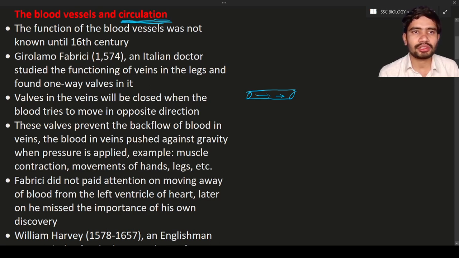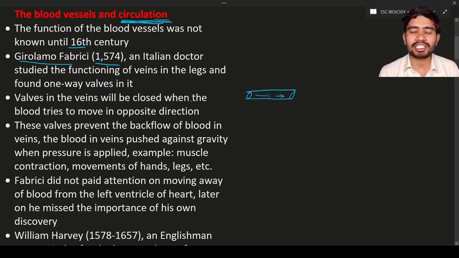Here, the function of the blood vessels was not known until the 16th century. Till the 16th century, people did not know about the circulation, and they did not know how the blood vessels work. But in the time of Fabrici, that is 1574, there was a doctor known as Girolamo Fabrici. He was an Italian doctor.